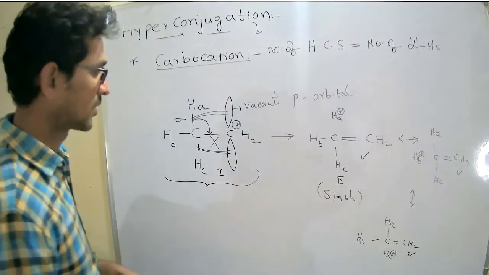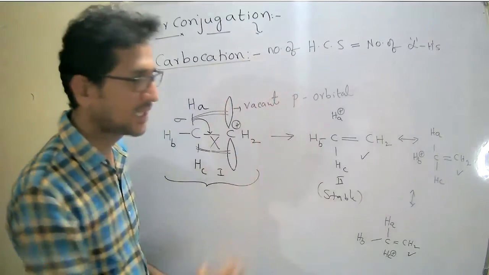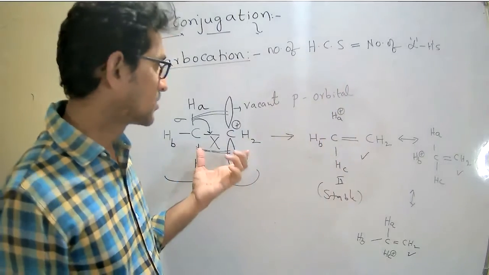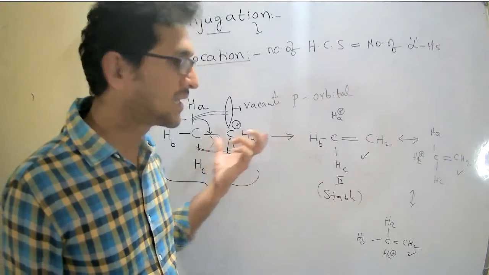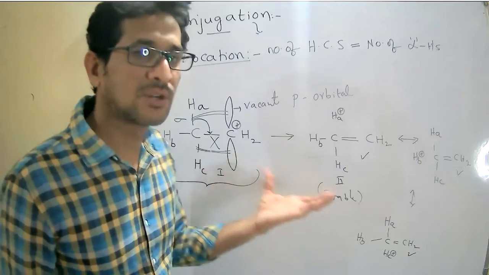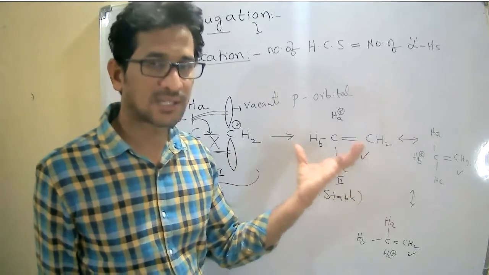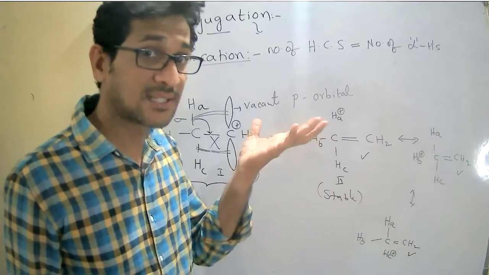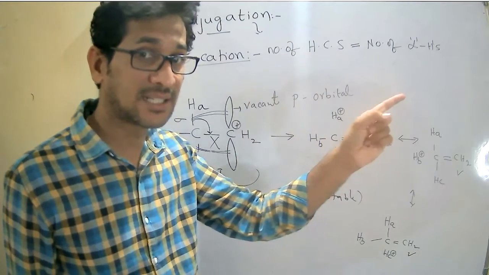Right. Okay. So this is about the carbocation. So carbocation is stabilized by hyperconjugation. The number of alpha hydrogens present is equal to the number of hyperconjugated structures. As the number of hyperconjugated structures increases, stability increases.